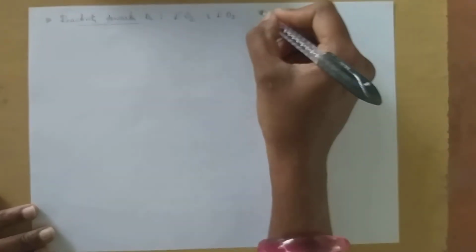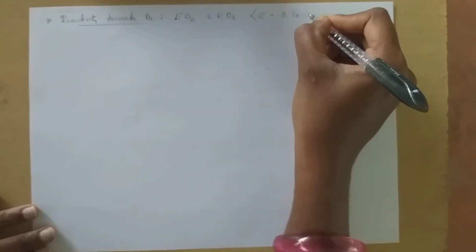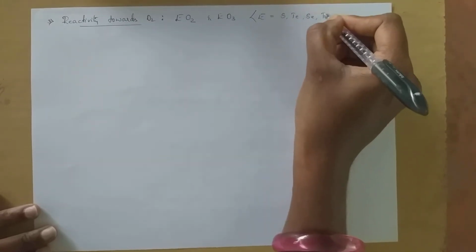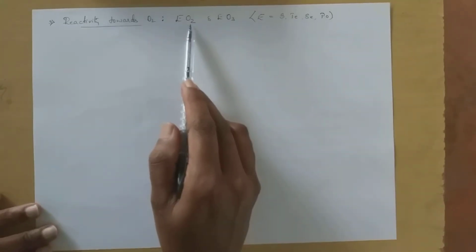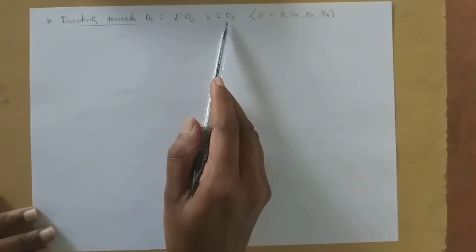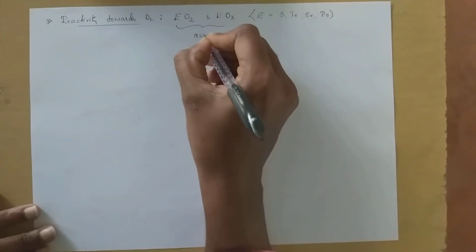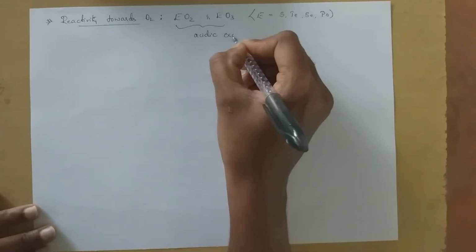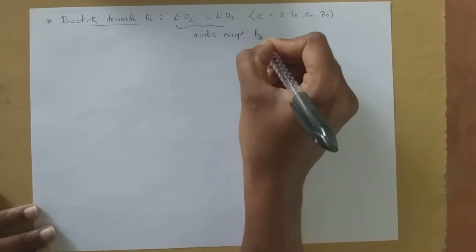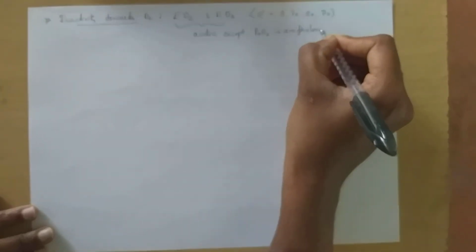Here E refers to group 16 elements except oxygen. Clear? So it will form oxides, that is EO2 and EO3 forms. Both these oxides are acidic in nature, except PoO2, which is amphoteric. What do you mean by amphoteric?